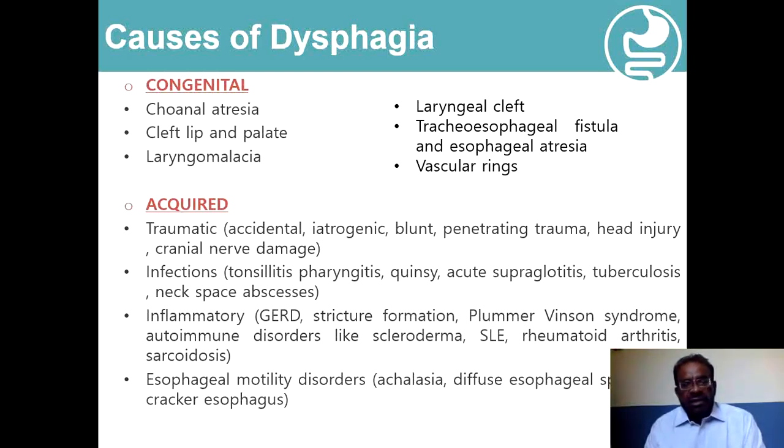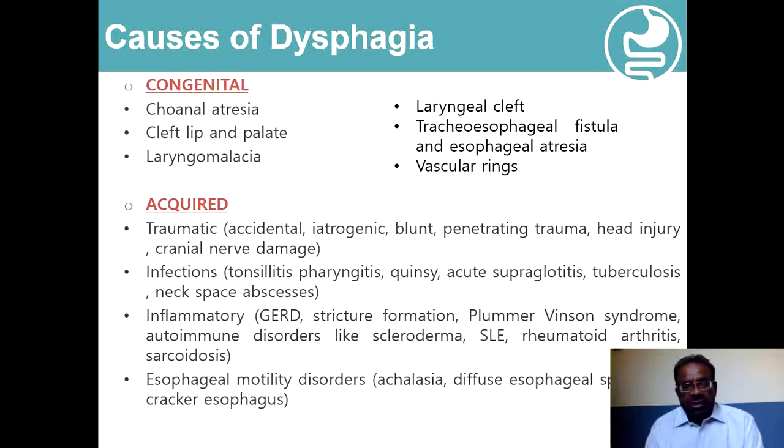Typically iron deficiency anemia is associated with these epithelial changes in the form of koilonychia, cheilitis, angular stomatitis, and in severe advanced stages you can have a web formation in the lower part of the pharynx and upper part of the esophagus, which will cause mechanical obstruction.